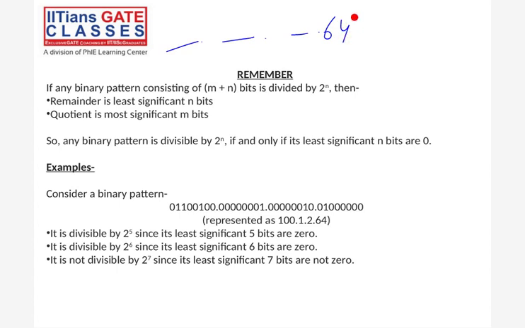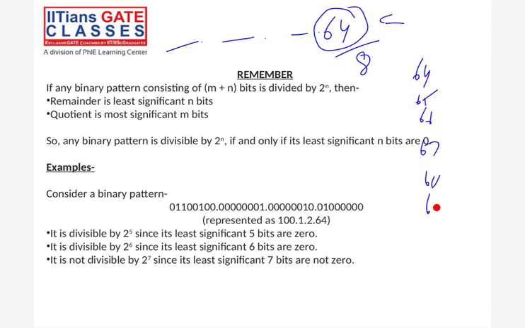Let's say 64, 65, 66, 67, 68, 69, 70. Okay, it's not done. 71, 72. 8 IPs are assigned. So this 8 means the size of the block is 8, right? So the first IP is 64. That 64 is divisible by 8. Yes, it is divisible by 8. So that IP can be the first IP of the block.